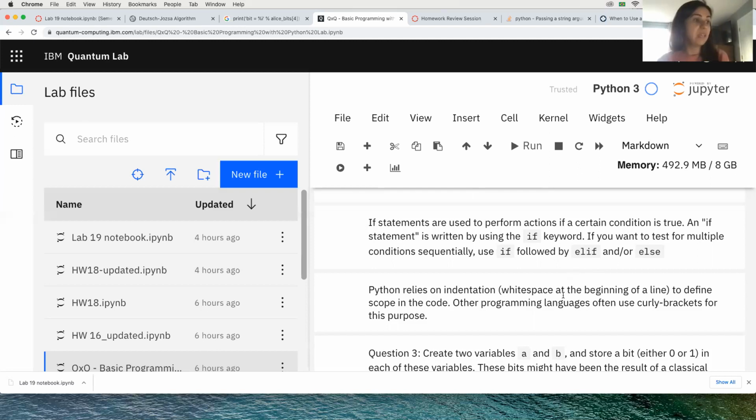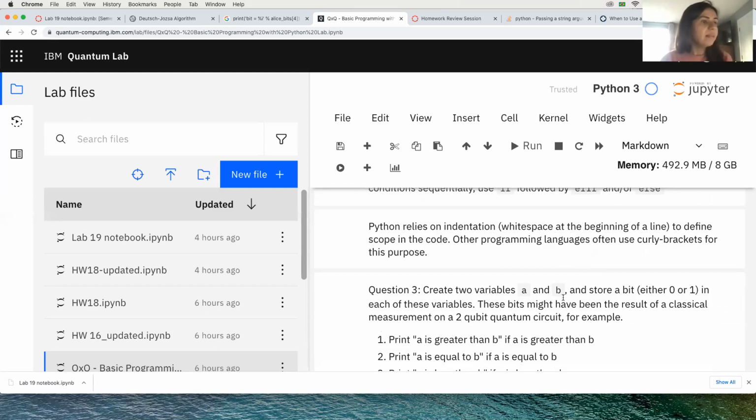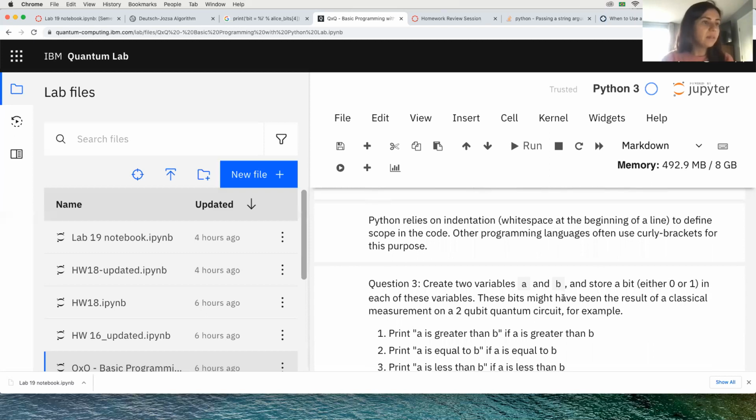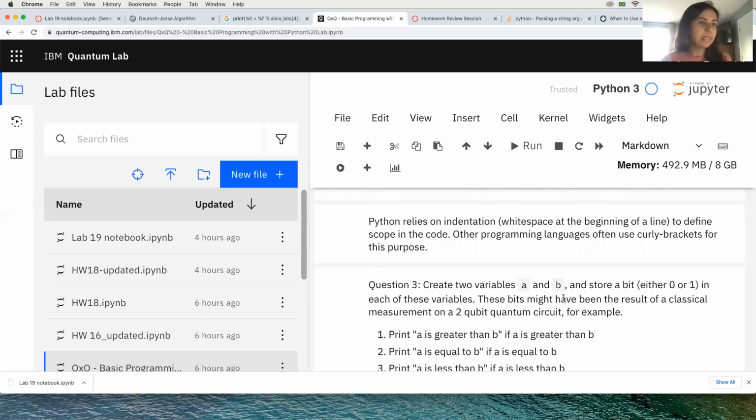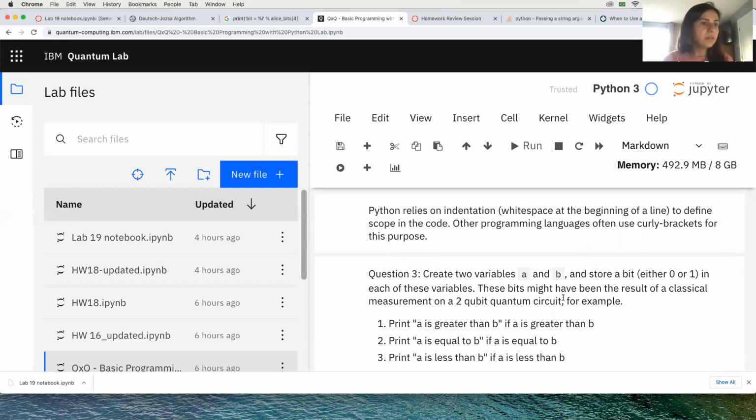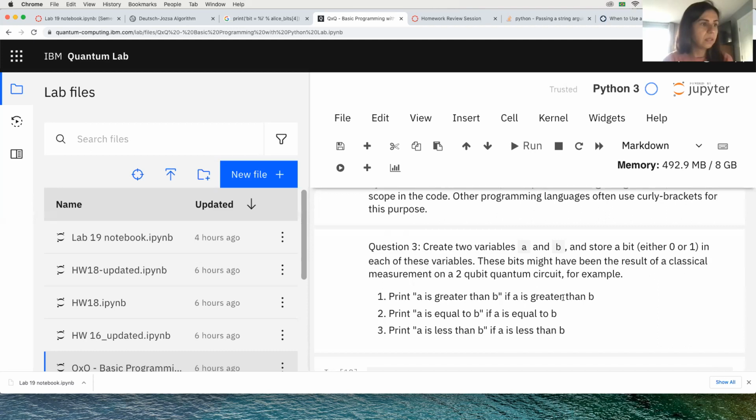Elif is else if. Python relies on indentation, white space at the beginning of a line, to define scope in the code. Other programming languages often use curly brackets for this purpose. If I'm not mistaken, Java uses curly brackets.